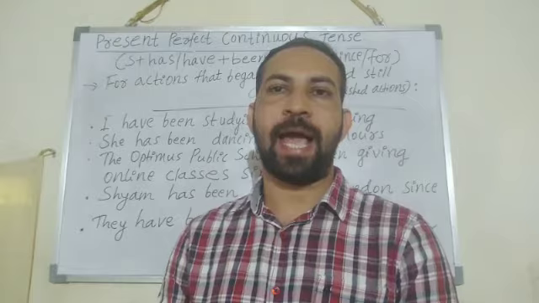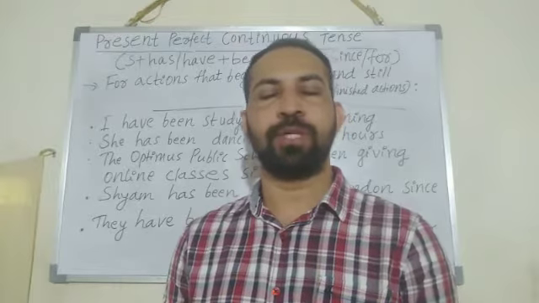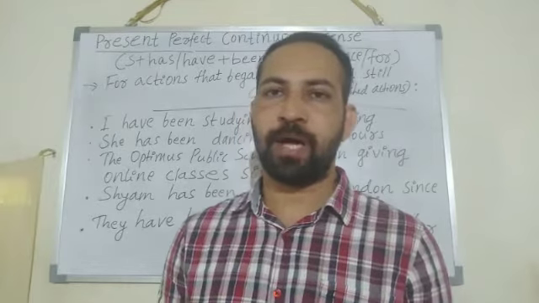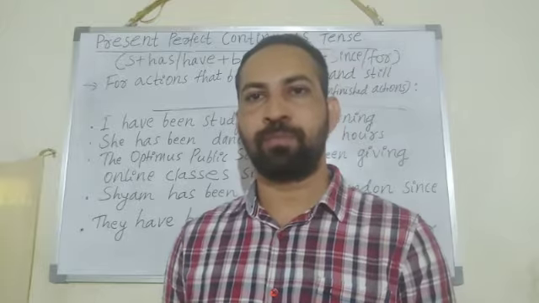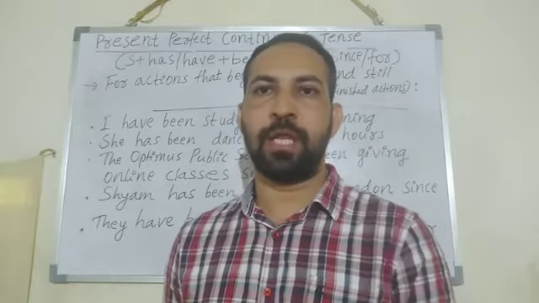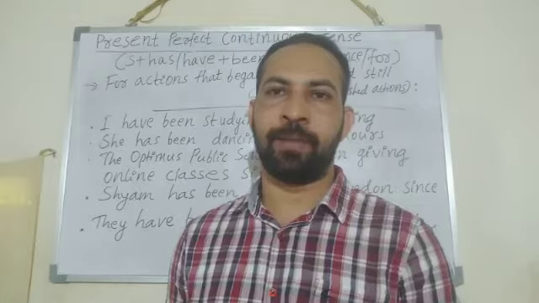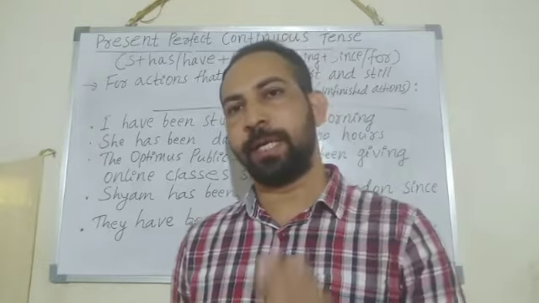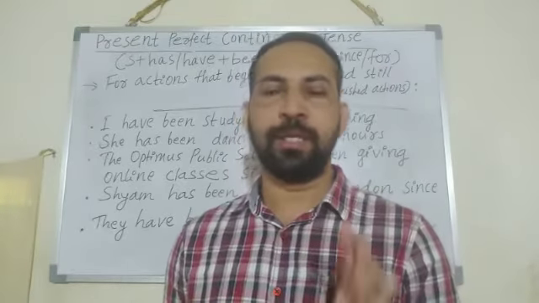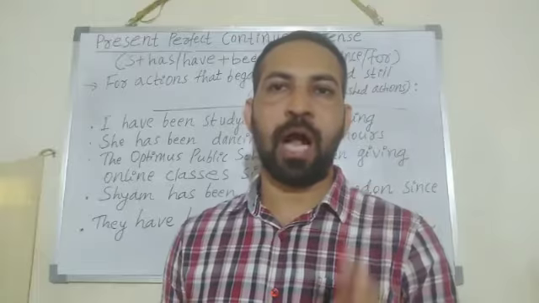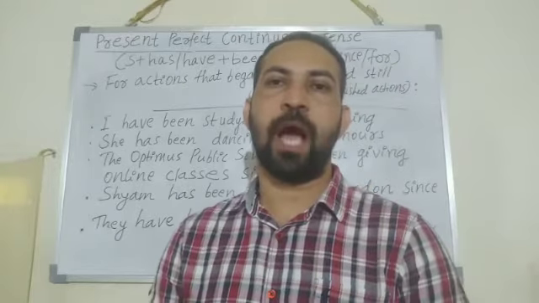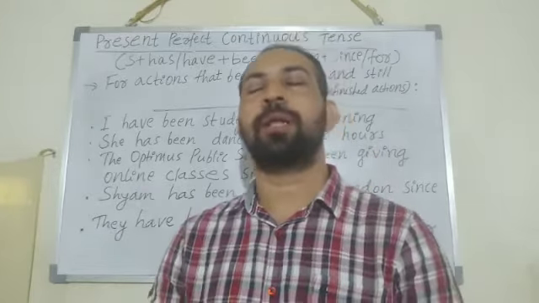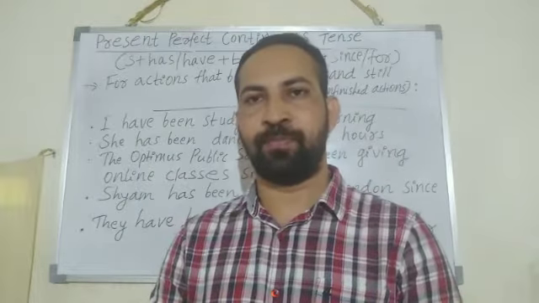Yes, the action that began in the past and still now it continues. Still now the action is happening. It is not finished, it is not completed. For unfinished action, we have to use this present perfect continuous tense.